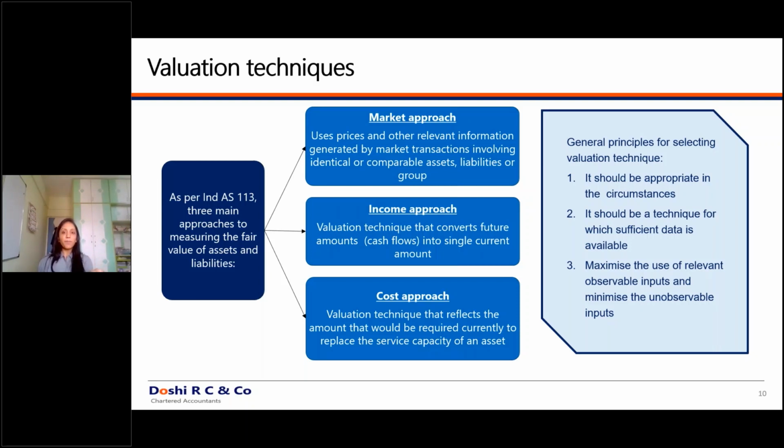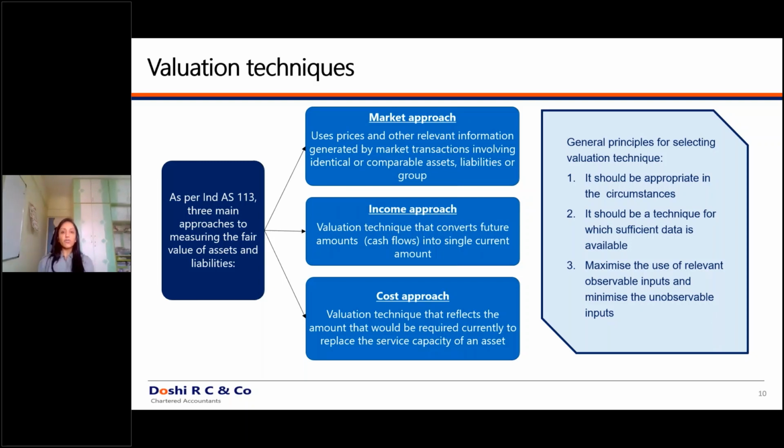But just because this company is a listed company, the liquidation of this company is very easy, whereas the liquidation of the other company is not easy. That thing you have to factor in. Then, the information about this company can be reliably obtained, whereas the information about the unlisted company cannot be reliably obtained. The buyers for that company cannot be reliably identified. So this is about the income approach.